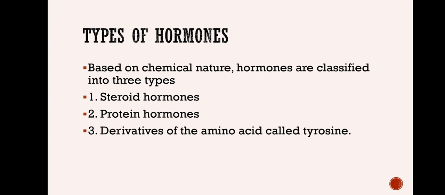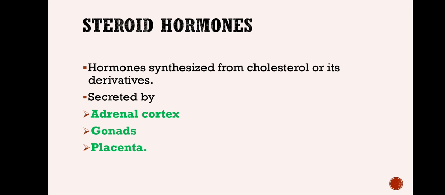In addition to that, there are also other hormones like derivatives of fatty acids called eicosanoids. They are called local messengers too. So they do come under local hormones, prostaglandins. Now we won't focus on those things in this class. We are going to discuss only the three basic types of hormones classified based on the chemical nature. Okay, let's see one by one.